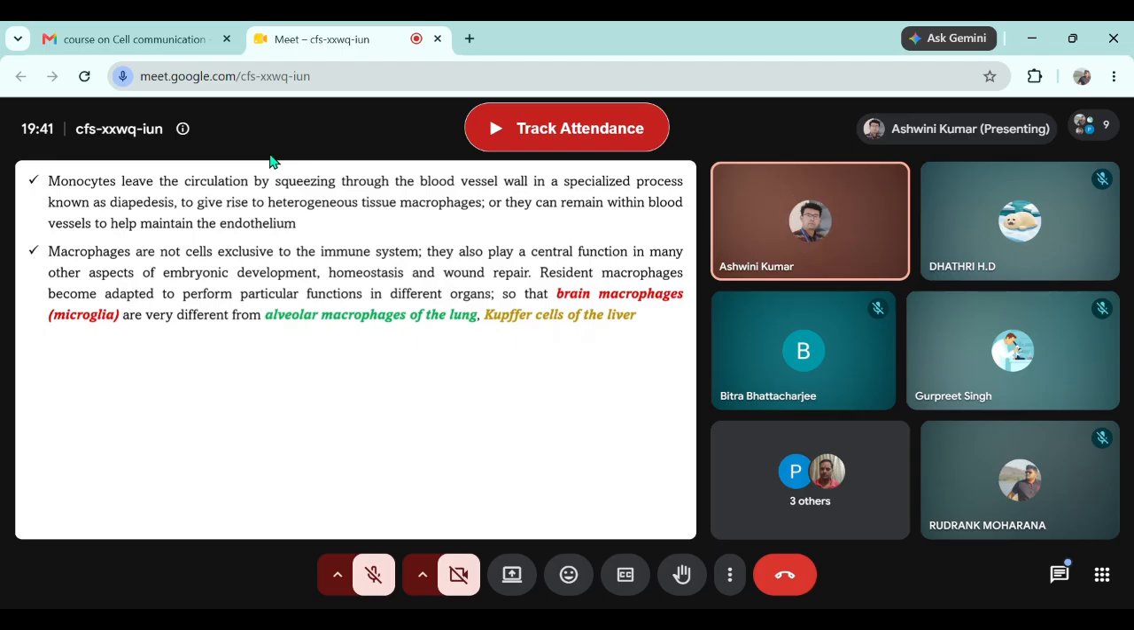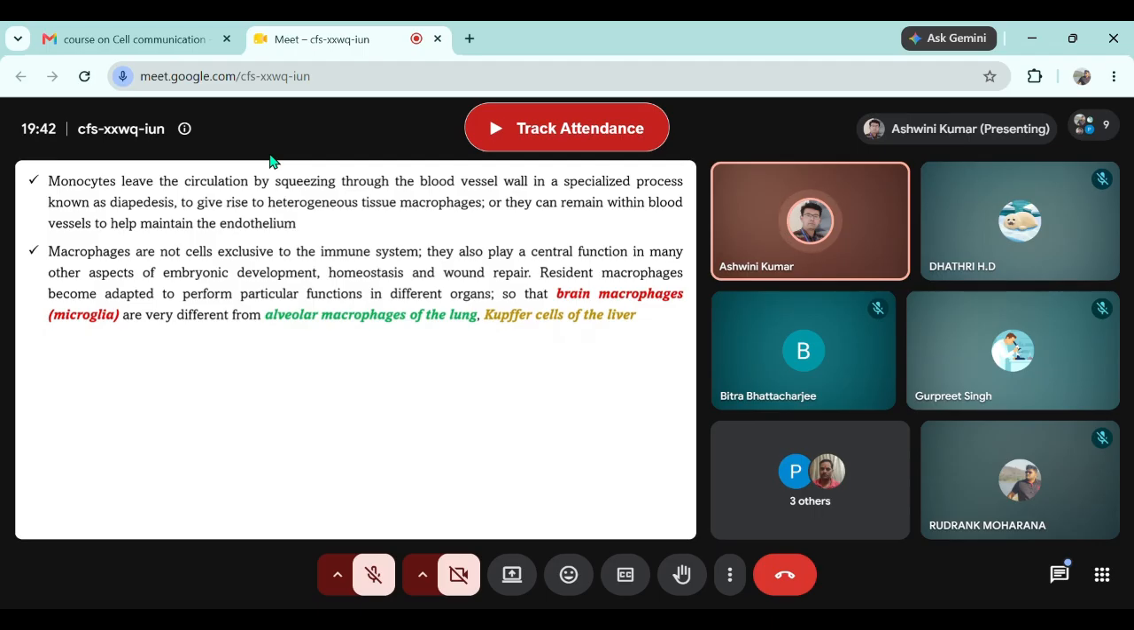Homeostasis means? Anyone? What do we mean by homeostasis? So we have an external environment and an internal environment. When the internal environment is maintained despite physiological changes or events happening in the external environment, that is known as homeostasis. Great, good.